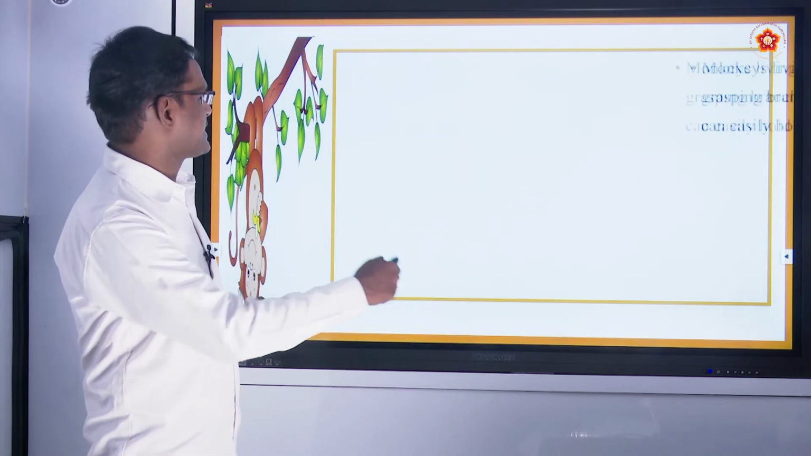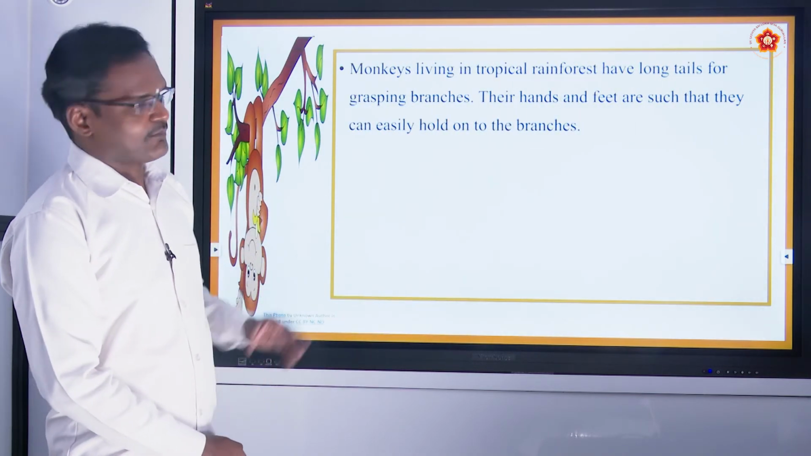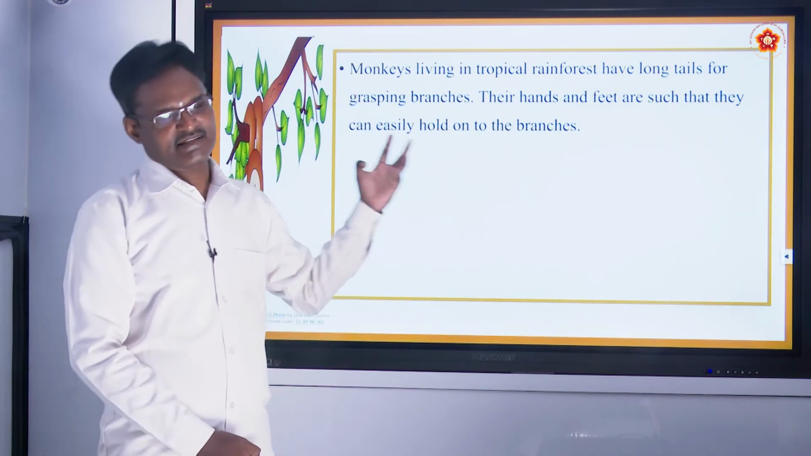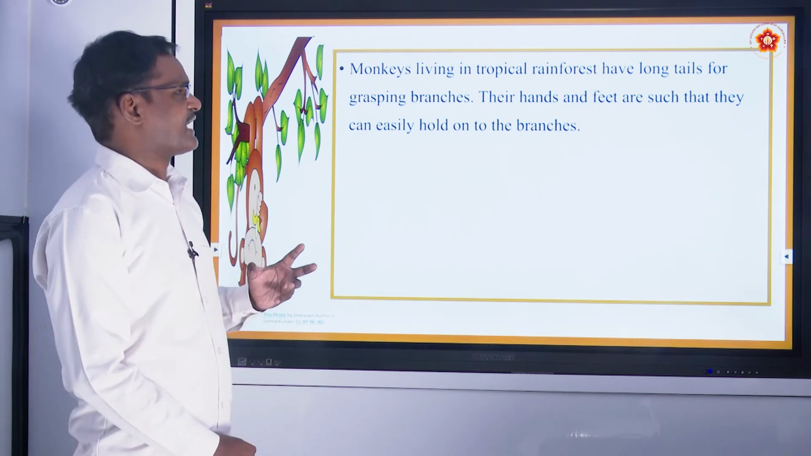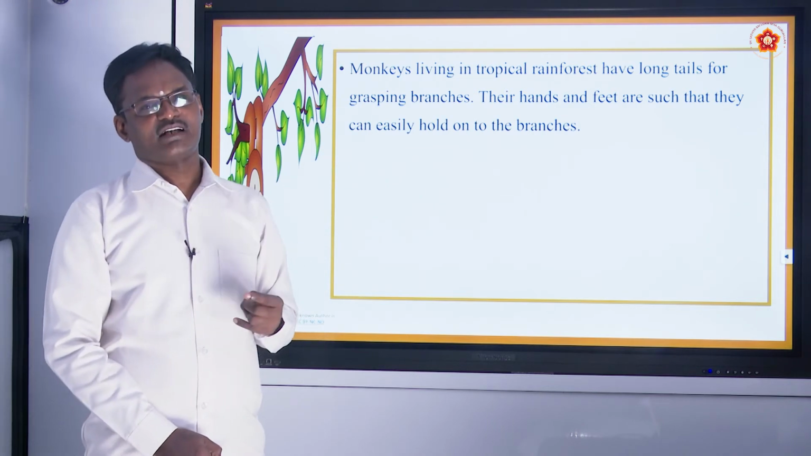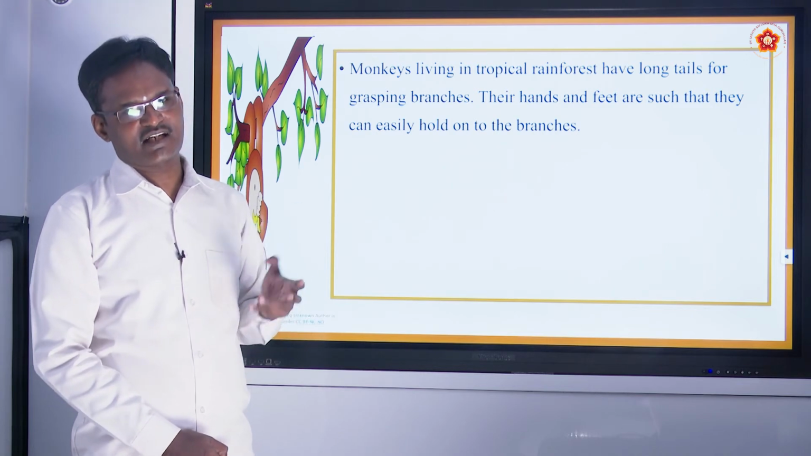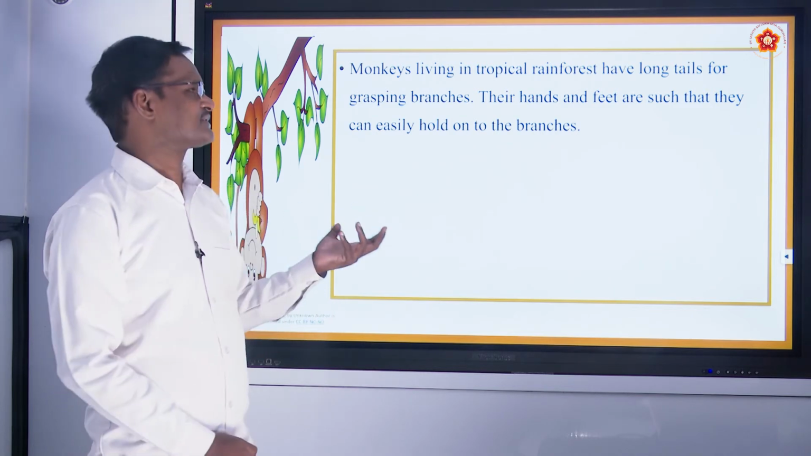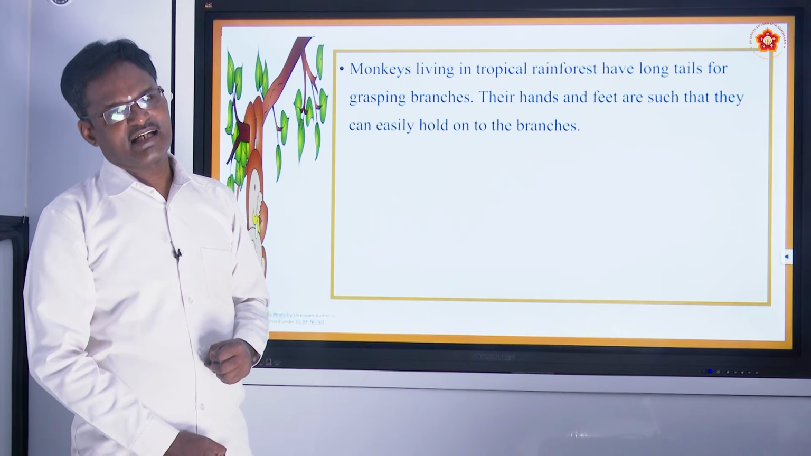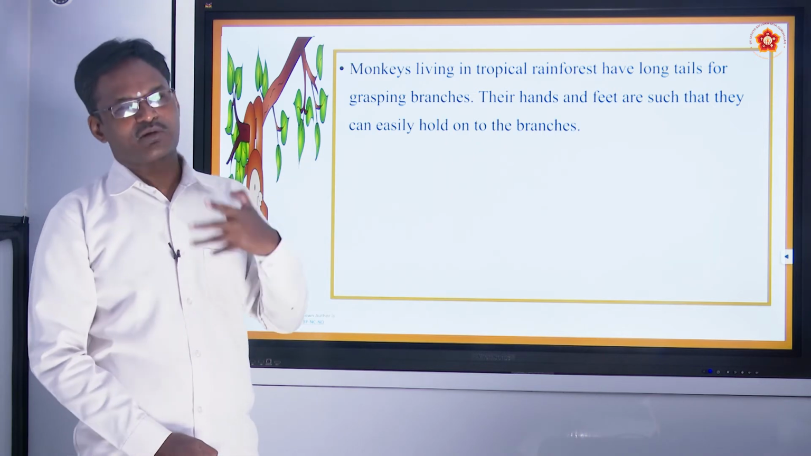And if we take another animal, monkeys, normally monkeys and apes are the same category. Normally a monkey will be having a long tail, and if you go to different regions, they will have different tails. Their purpose is that because they have long tails, they will grasp the branches very easily.